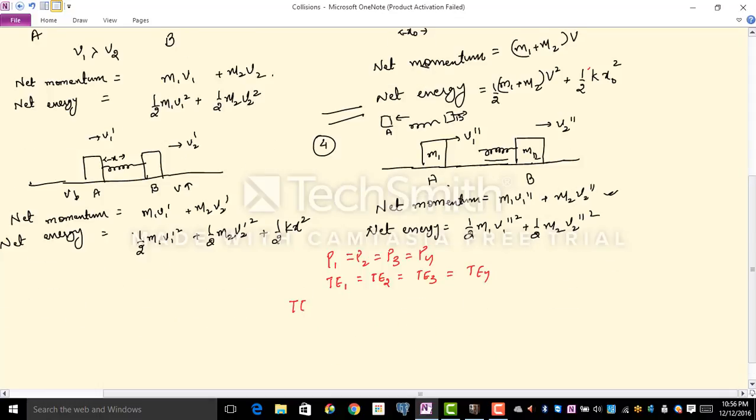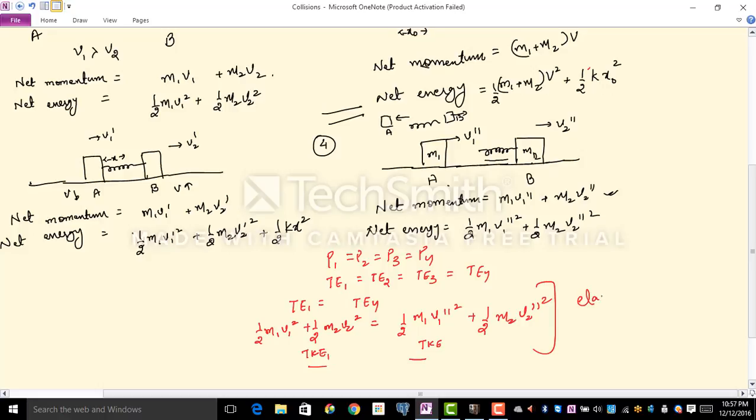When you say total energy 1 is equal to total energy 4, half m1 v1 square plus half m2 v2 square should be equal to, when I say total energy 4, half m1 v1 double dash square plus half m2 v2 double dash square. Now this is something really interesting when you see that the total energy initially is nothing but the total kinetic energy, and total energy finally is nothing but the total kinetic energy, which means there is no spring potential energy. This, dear friends, is the case of elastic collisions.